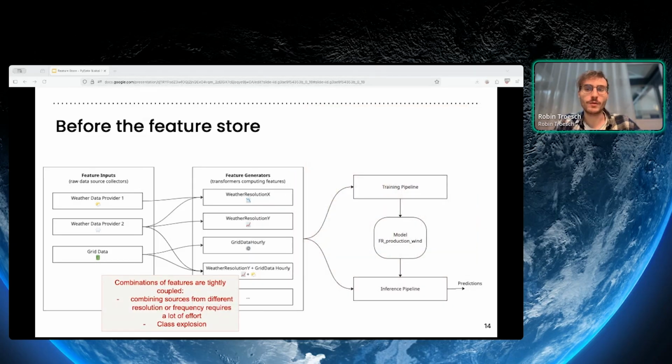Experimenting with new features also became very hard because combining features was not a straightforward task. Features each had their own resolution and frequency, so we spent a lot of effort writing code to try to bind them together, and features were also tightly coupled together, so we ended up writing a class for every combination of features that we wanted, leading to a class explosion. We wrote a class basically for every combination, and that became quite some trouble to manage.